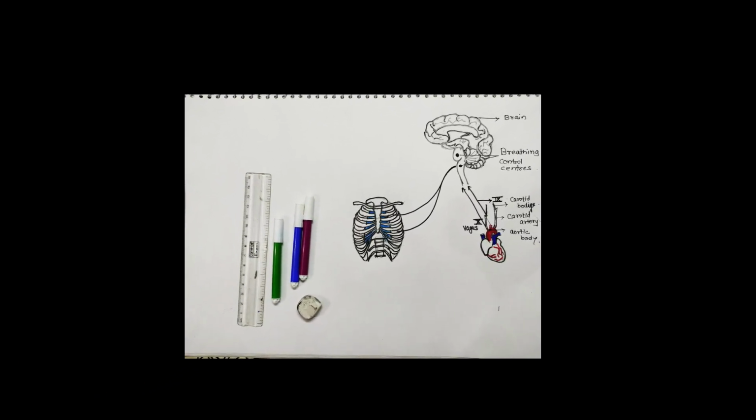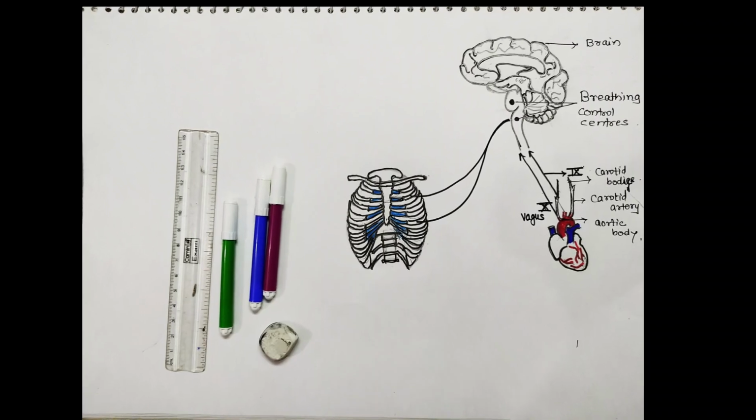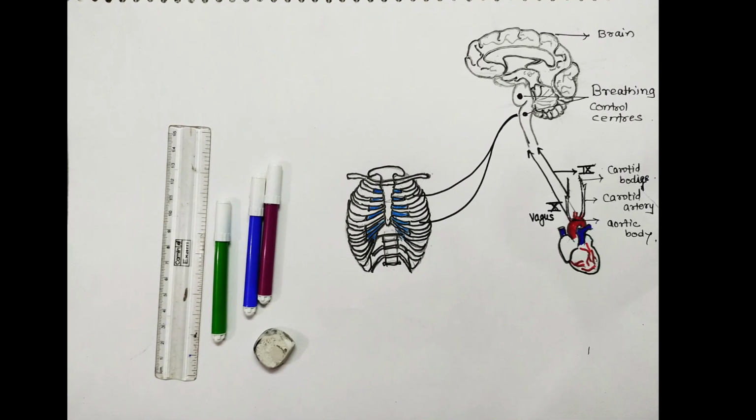Good morning, students. In biology, we start our studies with chapter number 8, Respiration and Circulation. In this chapter, we already studied the respiratory system in humans and the different parts of the respiratory system. Then the mechanism of respiration and transport of gases. The mechanism of respiration involves four different processes, that is breathing, external respiration, internal respiration and cellular respiration.